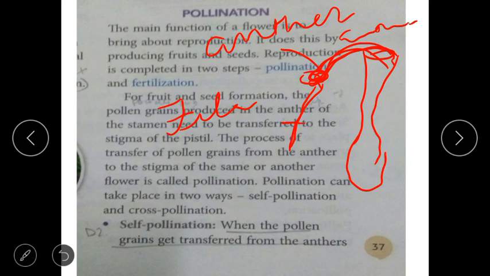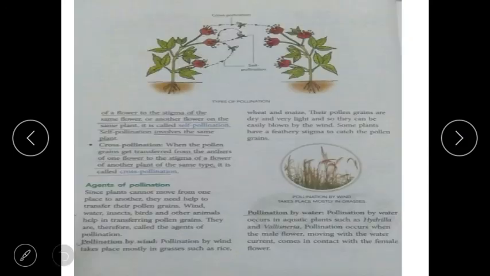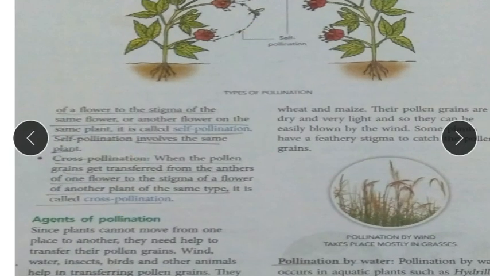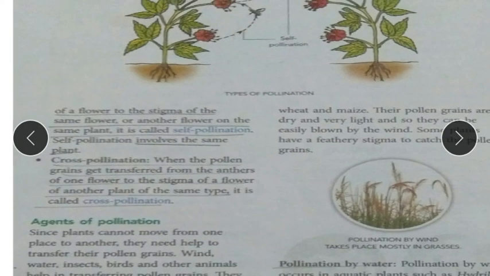So that pollination is also divided into self-pollination and cross-pollination. When these pollen grains are transferred in the same flower, that is called self-pollination, and when these pollen grains are transferred to another flower, another plant's flower, that is called cross-pollination. Clear? So read it. When the pollen grains get transferred from the anthers of a flower to the stigma of the same flower or another flower on the same plant, it is called self-pollination.